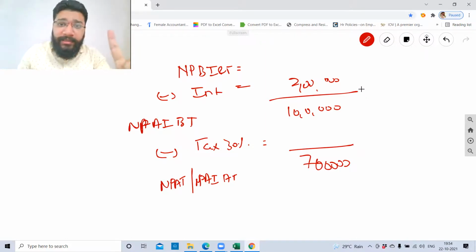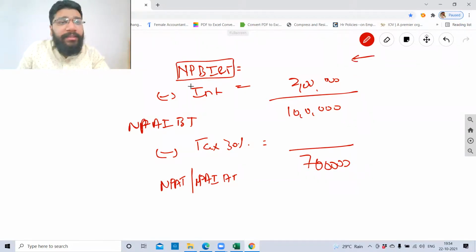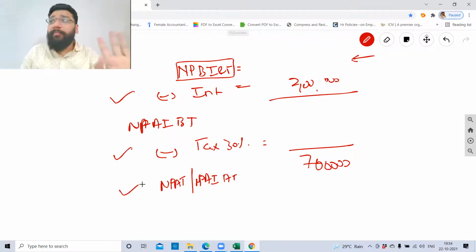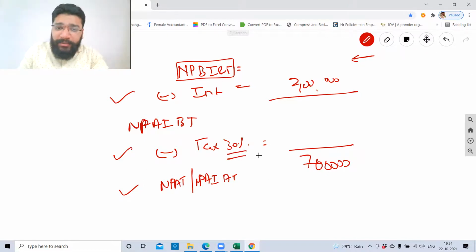Again, I'm repeating the question, guys. For me to do the interest coverage ratio, I need the net profit which is coming before minusing interest and before minusing tax. In the question, they'll give you interest, they'll give you the tax percentage, and they'll give you net profit after minusing interest and after minusing tax. We have questions like that. So here, how will you calculate? They've given you tax is 30%.